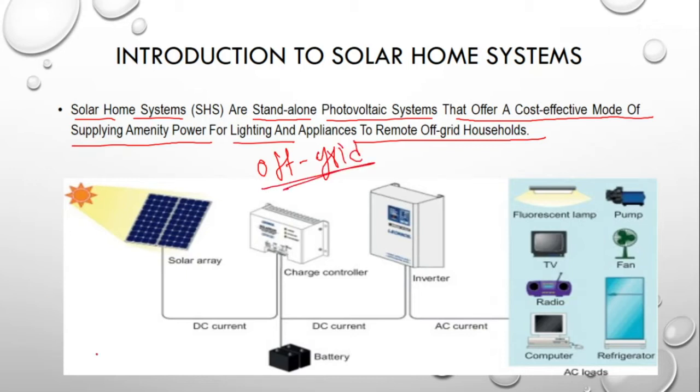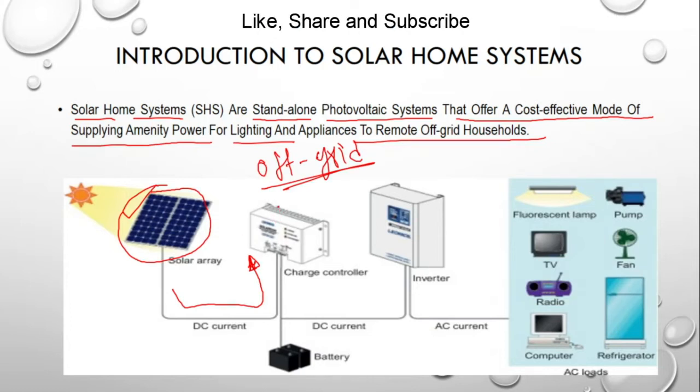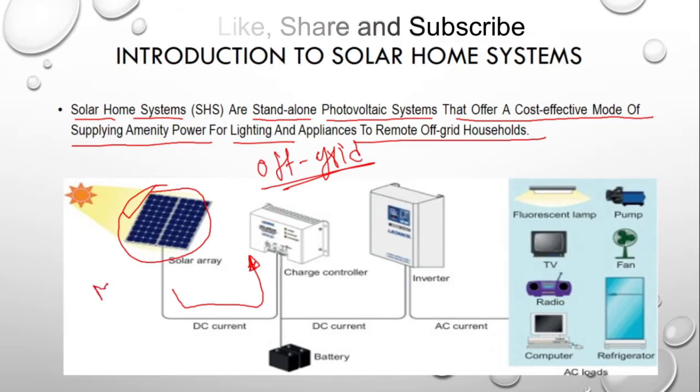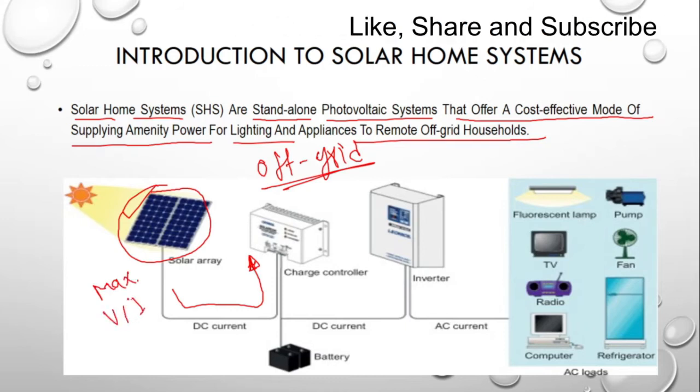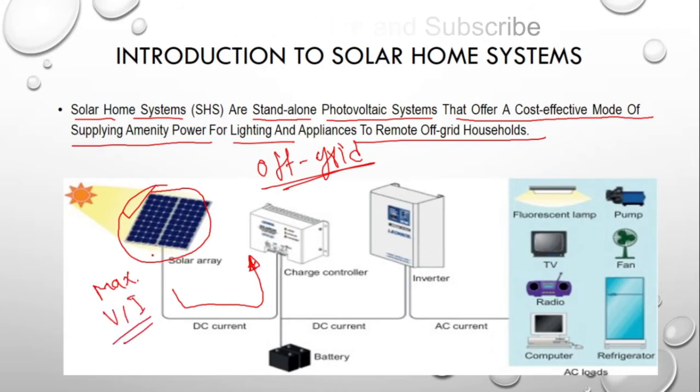Whenever we look at this particular diagram, the power from the solar array or solar panel is generated in DC format, and this power is fed to the charge controller. The charge controller is basically a variable DC to DC converter. In some cases, a PWM or MPPT technology algorithm is also fitted in the charge controller. The role of the charge controller is to extract the maximum voltage and maximum current from the panels, and it controls the voltage and the current going into the battery.